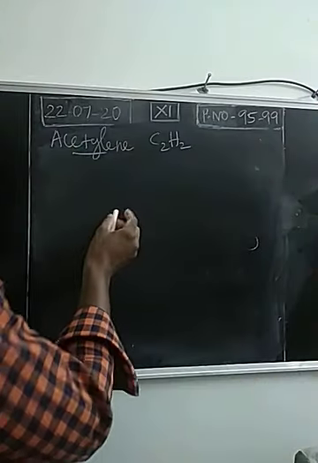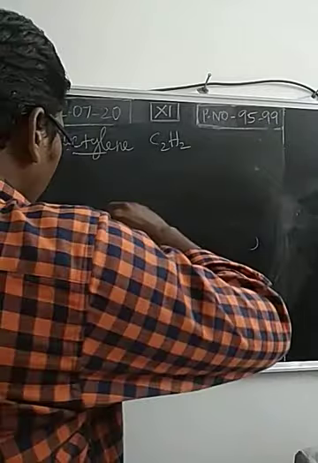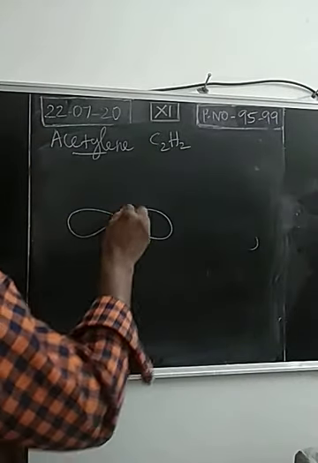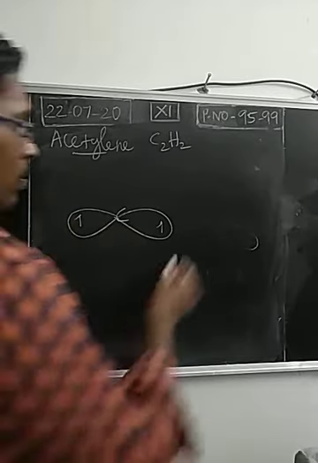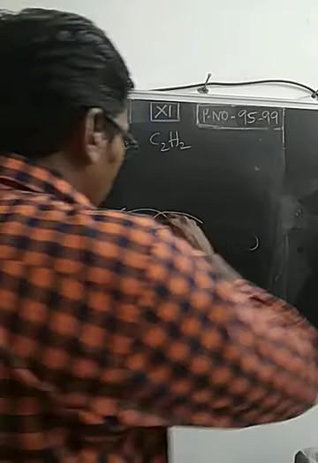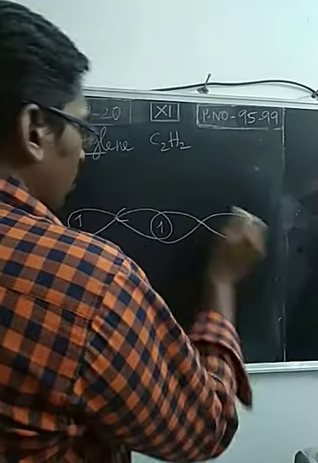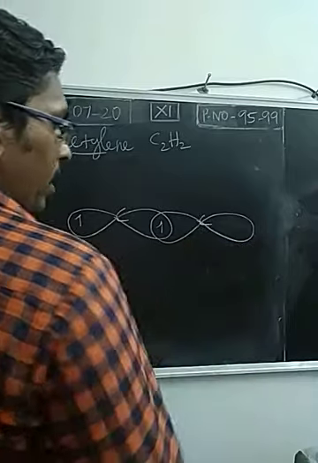So we have to explain bonding here. First carbon, second carbon.